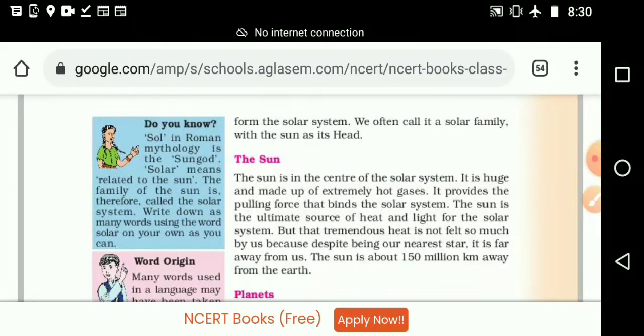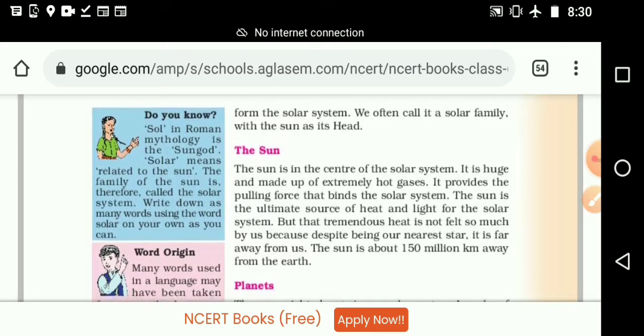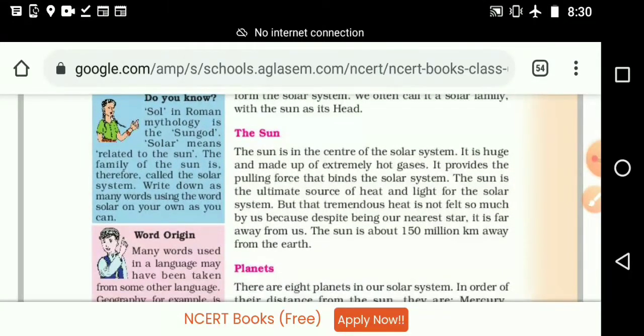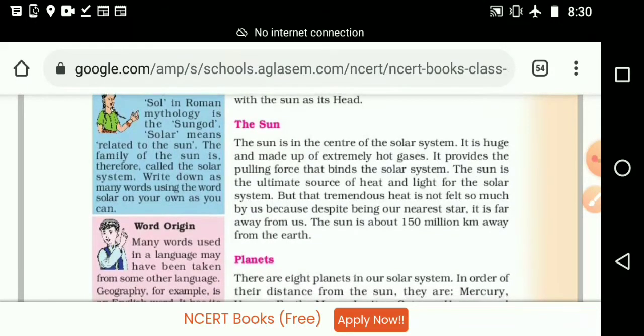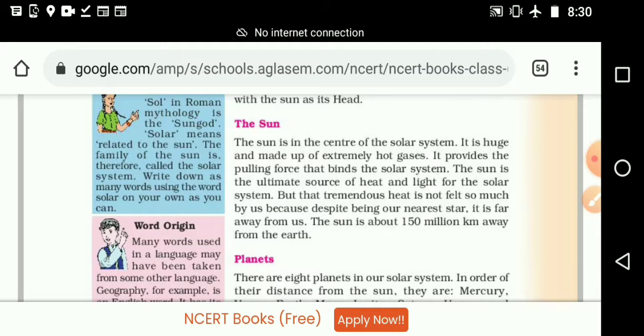Please write the heading, The Sun. The, T capital. Then S capital, S-U-N, sun. Okay, the sun. Many things we can write about the sun, but we are not going to write them. We are only going to study names. When you get the textbook, I will help you to underline the important sentences.